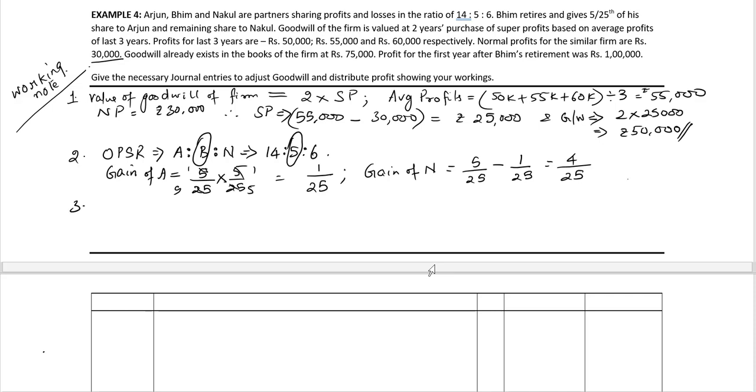Also, the third working note is to calculate the new profit sharing ratio between Arjun and Nakul. We can apply the formulae. New share is equal to old share plus gain.